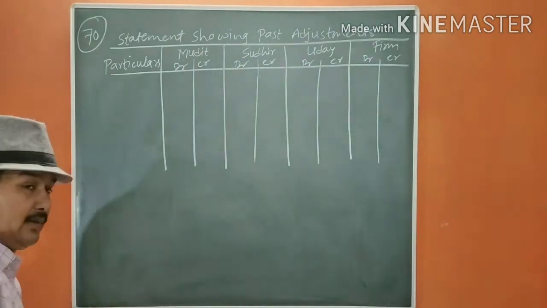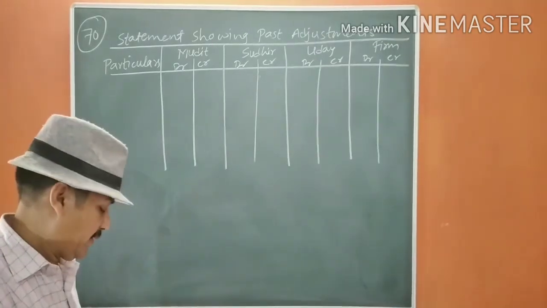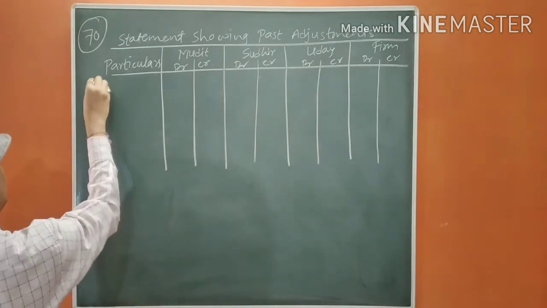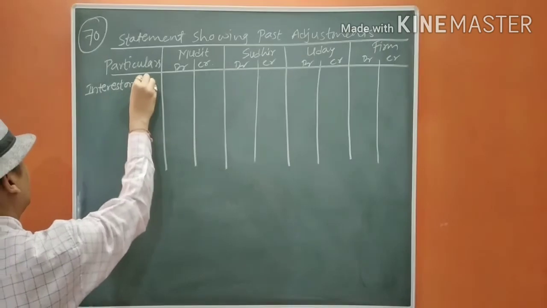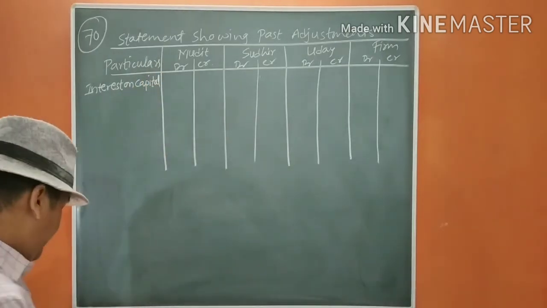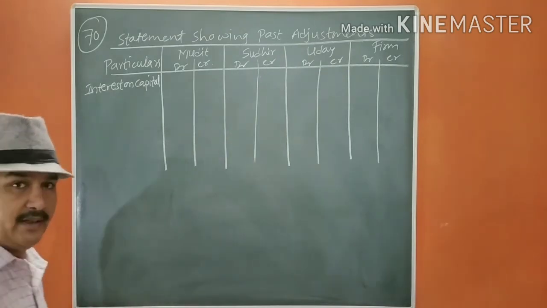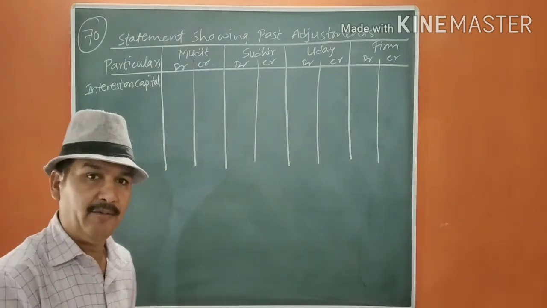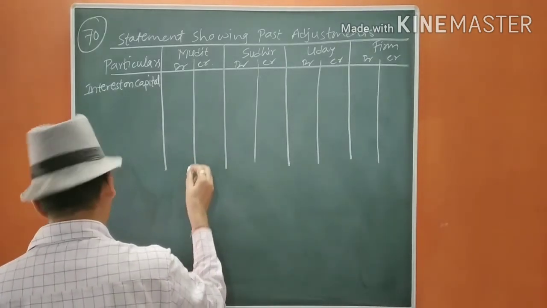Now let us start the question. Interest on capital is not given. We are going to give it. So interest on capital, that is 2.5%. So 40 is 10%, 20 will be 5%, and 10 will be 2.5%. So it will be 10,000.